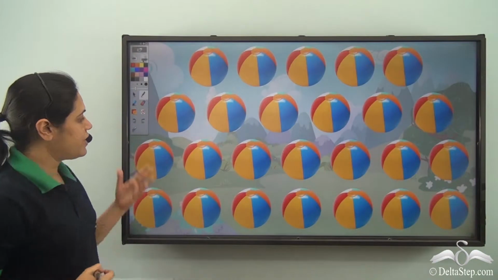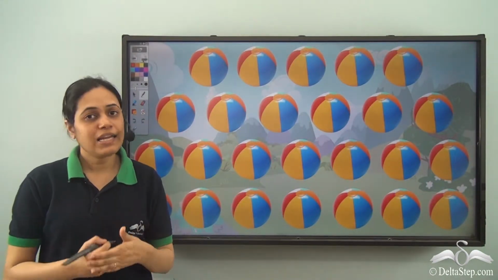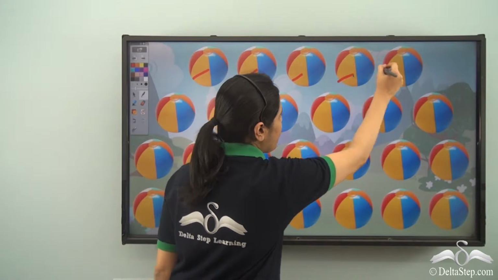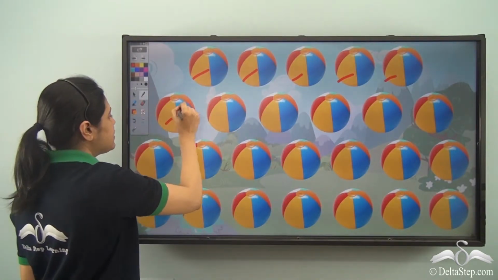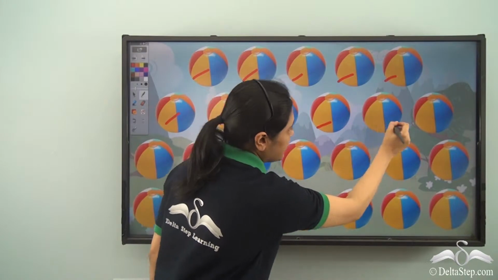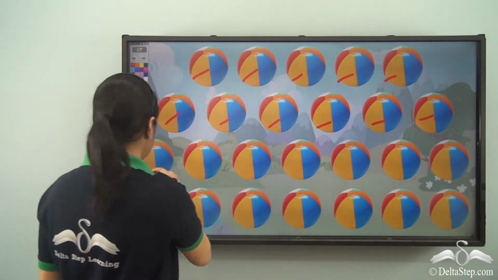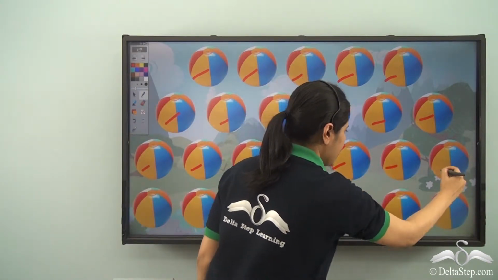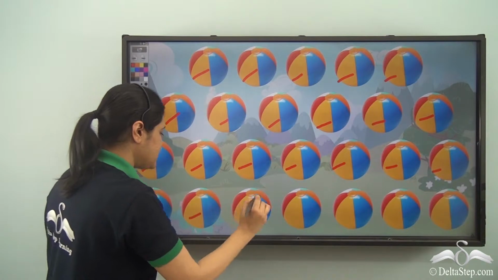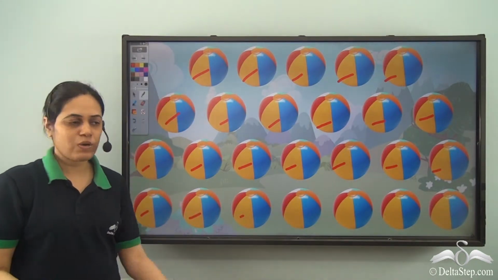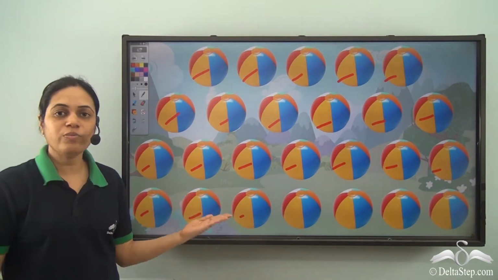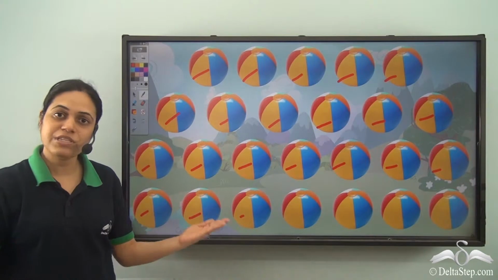So over here we have a lot of balls. Let us count these balls using the numbers that we have learnt. 1, 2, 3, 4, 5, 6, 7, 8, 9, 10, 11, 12, 13, 14, 15, 16, 17, 18, 19, 20. I was able to count balls till 20 because I know numbers till 20.